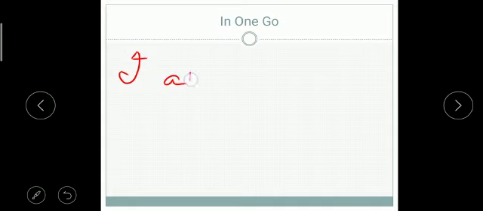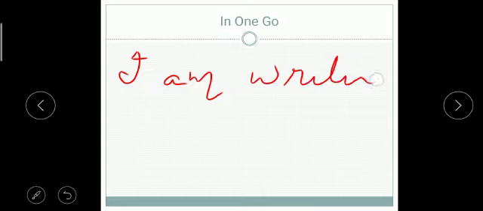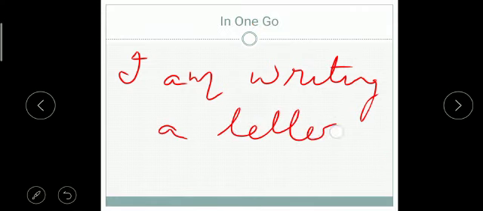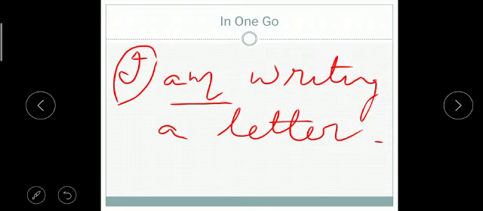I am writing a letter. So I is subject, we all know. Am is auxiliary, helping verb.